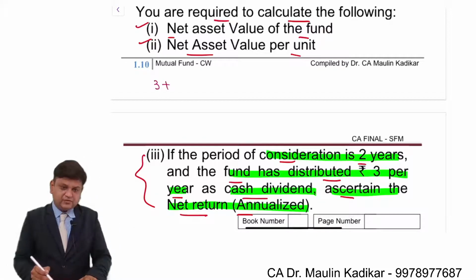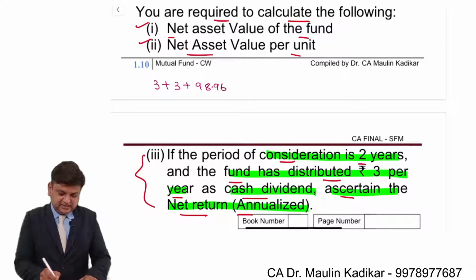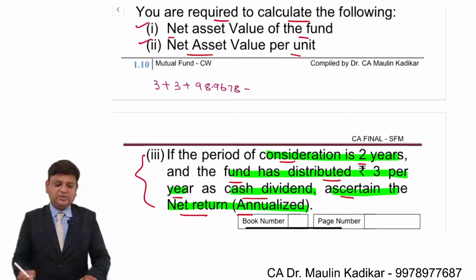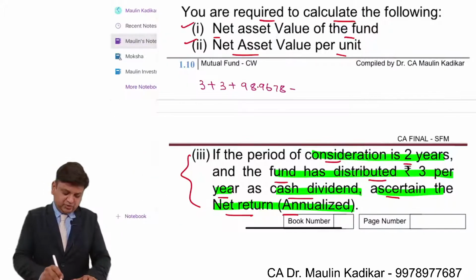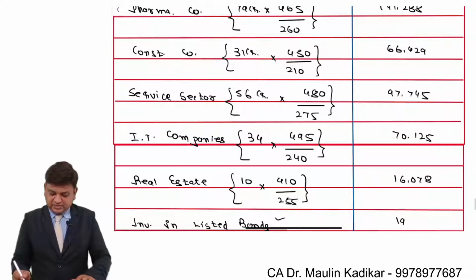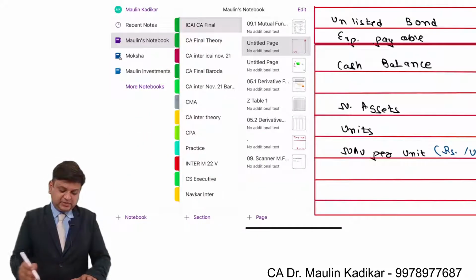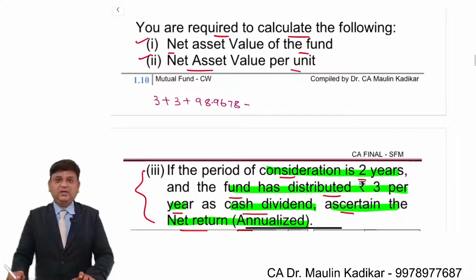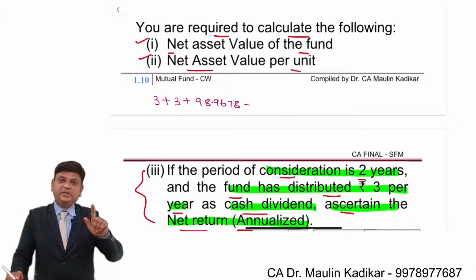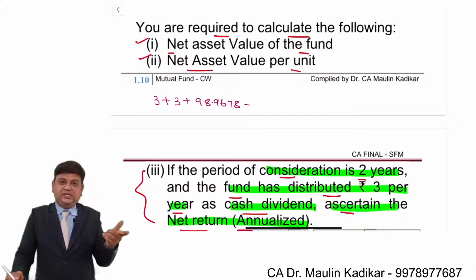3 rupees is the dividend for the first year, 3 rupees is the dividend for the second year, plus 98.9678. This is the NAV at the end of the 2 years. That is what we have computed over here. Minus the purchase price of the unit. Now friends, what must be the price at which the unit was purchased?